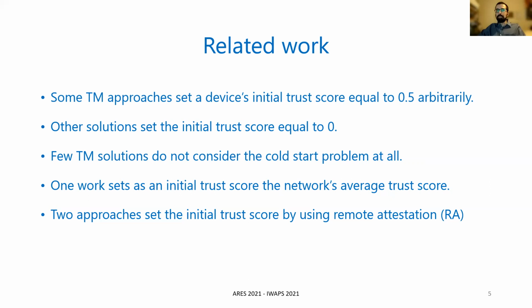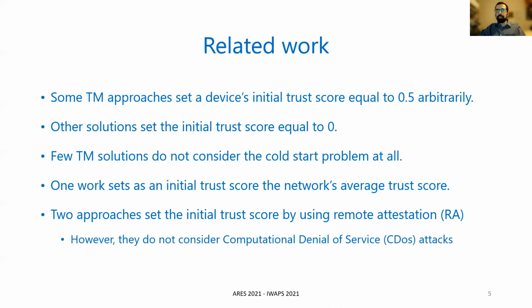Two approaches set the initial trust score by using remote attestation. Remote attestation is a process through which an IoT device with limited computational resources known as the prover verifies the correctness of its internal state to a remote party known as a verifier upon the latter's request. However, these two approaches do not consider computational denial of service attacks.